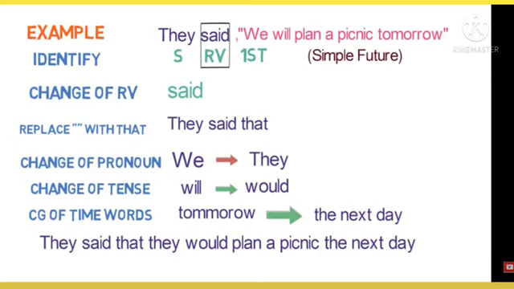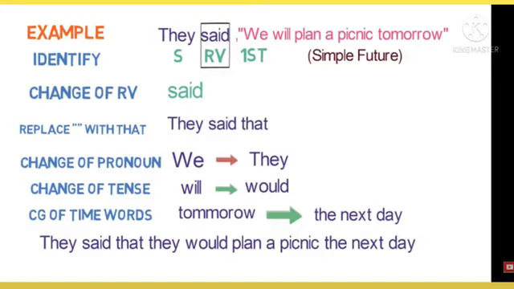So, change of reporting verb also: said remains said. Conjunction is that. Pronoun we. We will convert it to they. We is first person. So, we refers to they. So, we is converted to they.